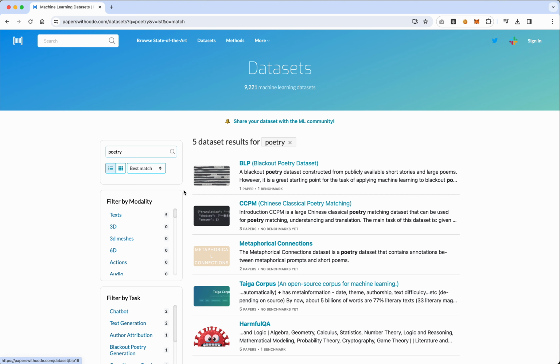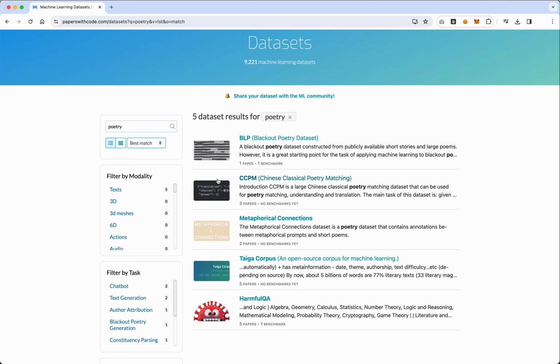And here we see some datasets, 5. So there is blackout poetry dataset. Let's see, what is this even used for? Chinese classical poetry matching, metaphorical connections, interesting. Tag corpus, don't know what that is. And then harmful QA, which again, I don't know what any of these are. So again, maybe if I spoke Chinese, this one might be a little bit more helpful.